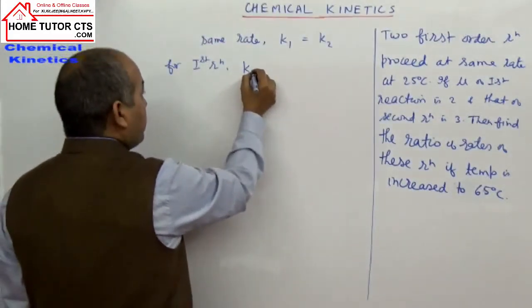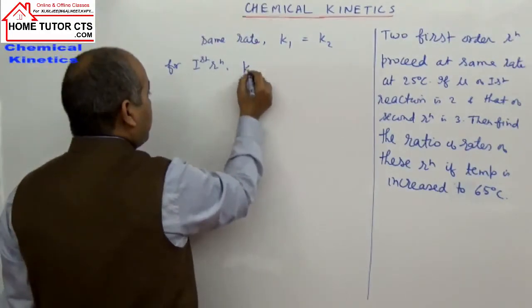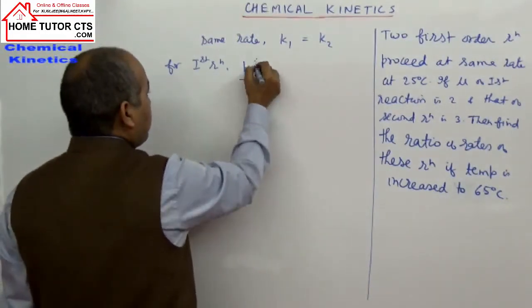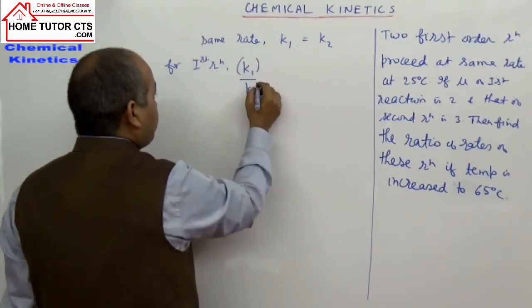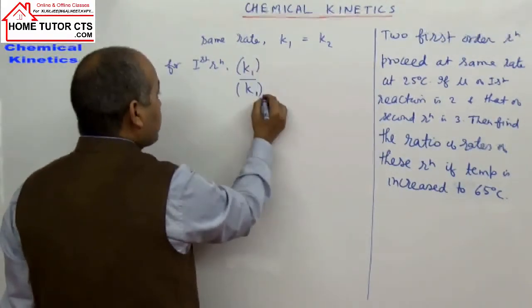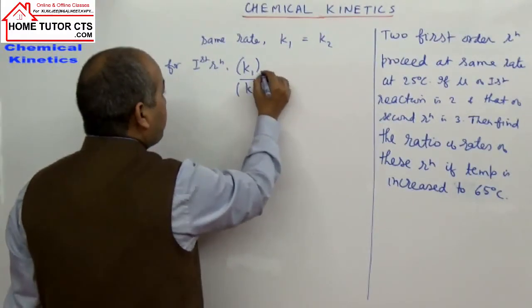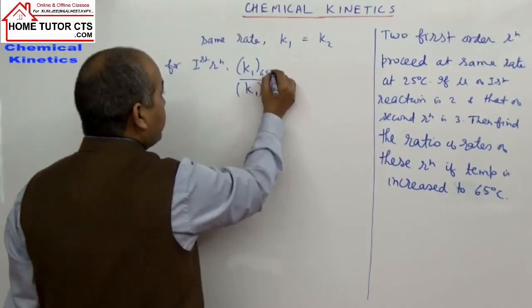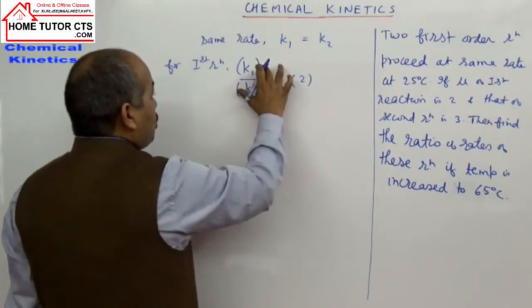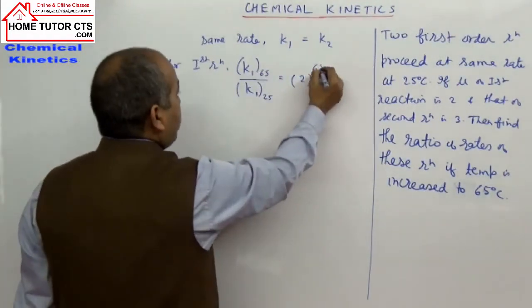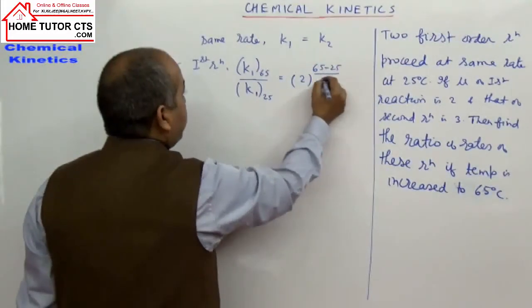If I write K1 dash by K1, K1 dash can be taken at how much temperature? For first reaction, K1 at 25 to K1 at 65 degrees Celsius, the ratio will be how much? 2 to power (65 minus 25) by 10.